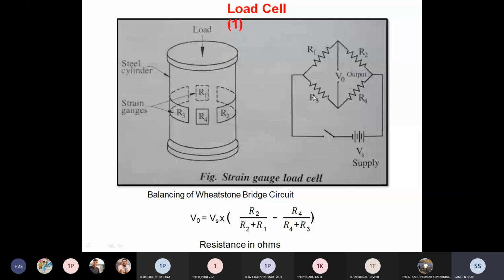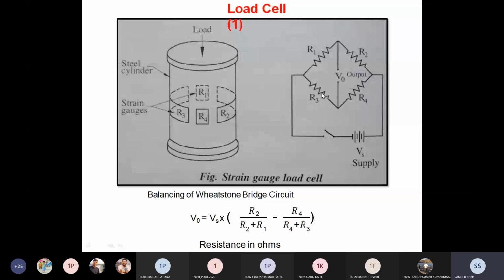In the exam, suppose you have to draw the figure, then remember that R1, R2, R3, R4 are not in this kind of sequence. In front of R1 there is R4, and in front of R2 there is R3. Everything works on resistance change.